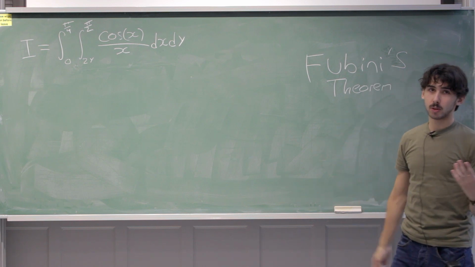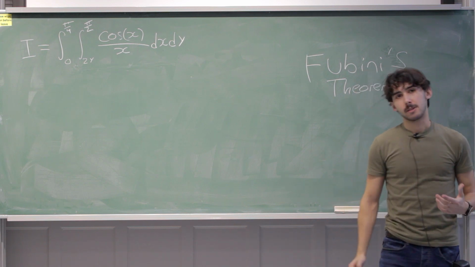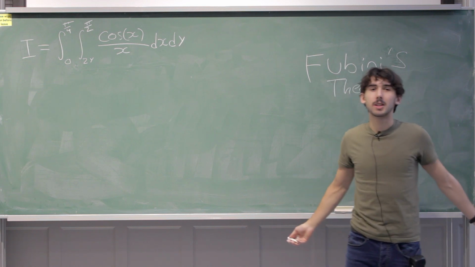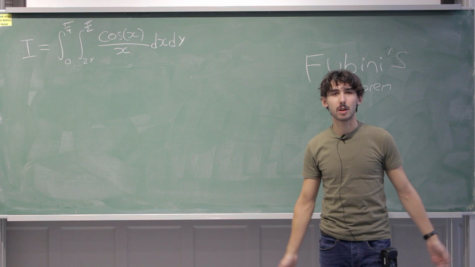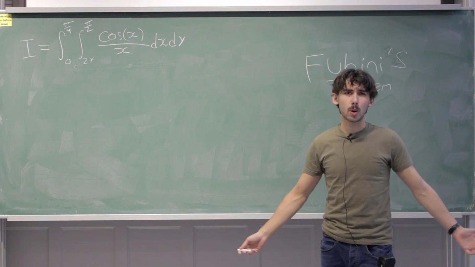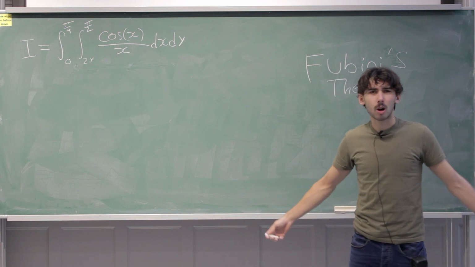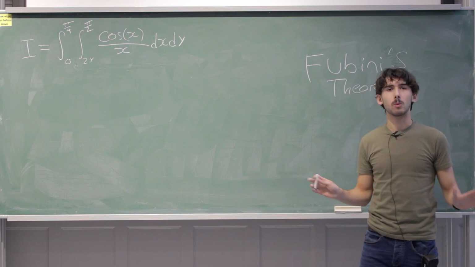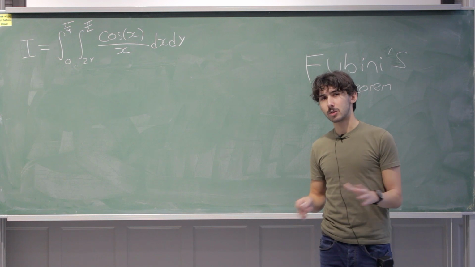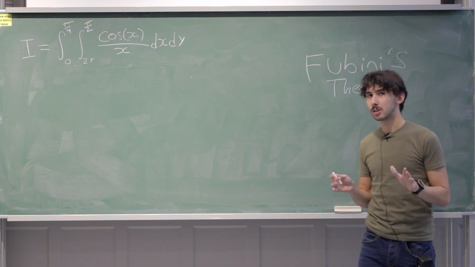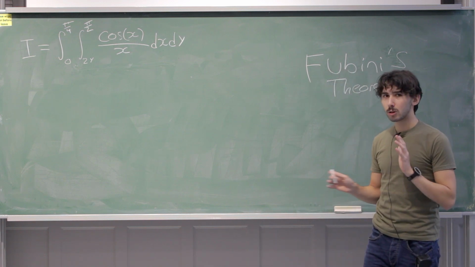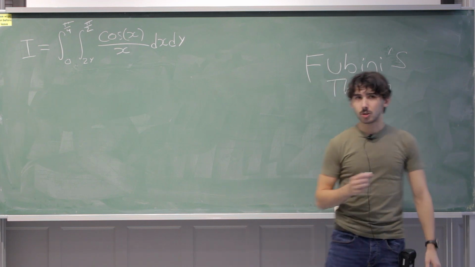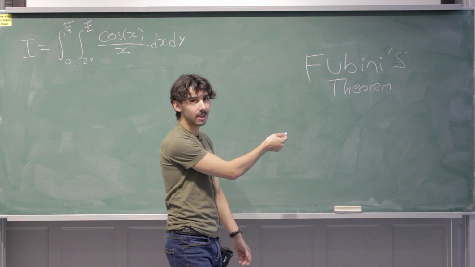So far with double integration, you may be thinking it's not too bad. It's just integration. I just got to draw some stuff sometimes. Sometimes I don't even have to draw anything. And yeah, it's just a double integral. I'm here to tell you that it's not going to get crazy worse, but there's an extra dynamic that's about to appear that I've been concealing from you guys. There's an extra thing that you need to look out for and know that you can do. And it's related to what's called Fubini's theorem.